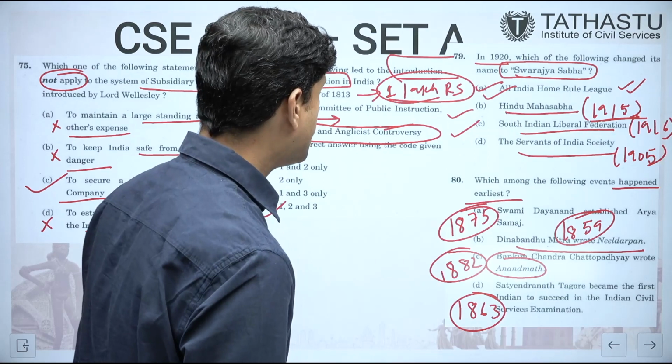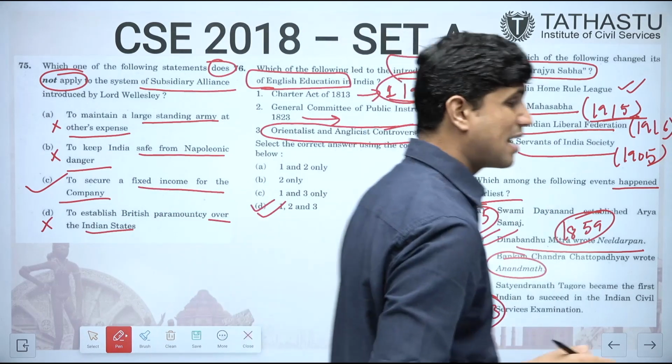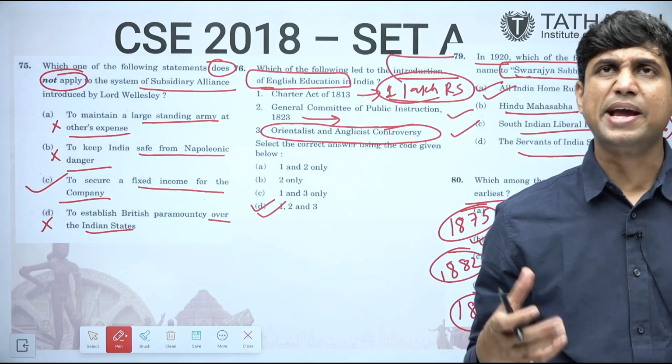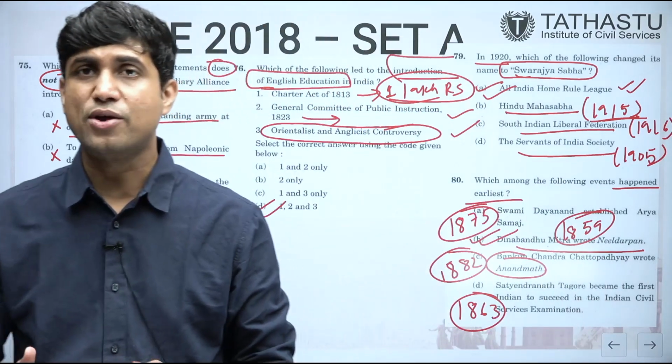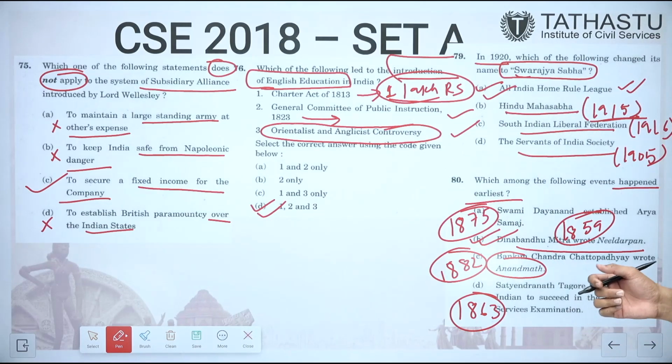It is asking which happened the earliest. So earliest is Deen Bandhu Mitra, who wrote Neel Darpan, where he expressed the sufferings, the pain of the indigo farmers, indigo peasants who were oppressed by the planters. So the correct answer is B.